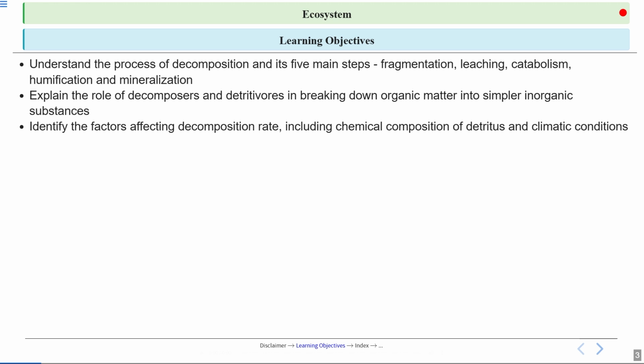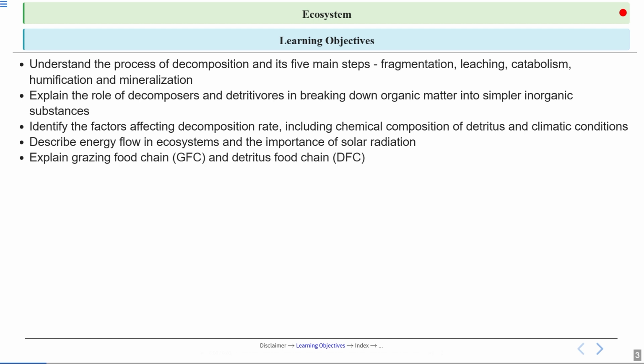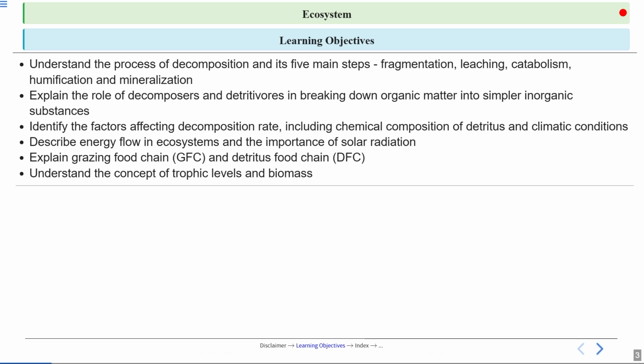Then we will focus on the factors affecting the rate of decomposition. Within this, we'll be talking about the chemical composition of the detritus and the climatic conditions which affect the decomposition rate. We'll also talk about the energy flow in the ecosystem and the importance of solar radiation. We'll also talk about the 2 types of food chains, grazing food chain and detritus food chain. In the end, we'll be talking about the concept of trophic levels and biomass.